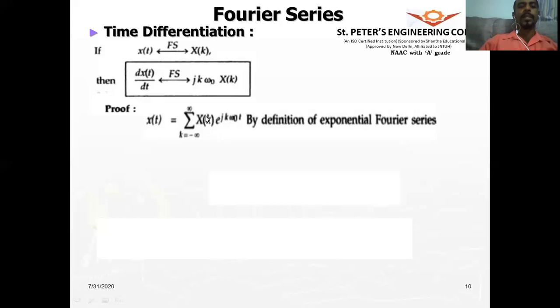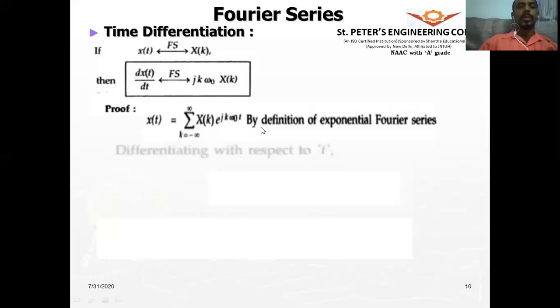That is, given the Fourier series coefficients, how we find the continuous time periodic signal. If given the continuous time signal, how we find the Fourier series coefficients, we integrate over one period. I hope you remember that formula. In this case, we are using the exponential Fourier series formula.